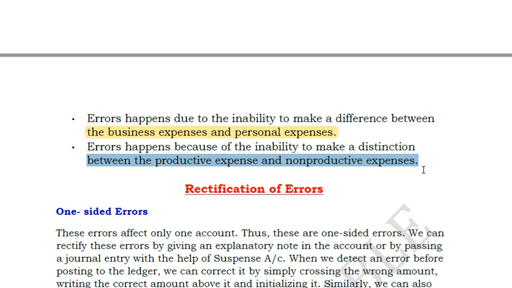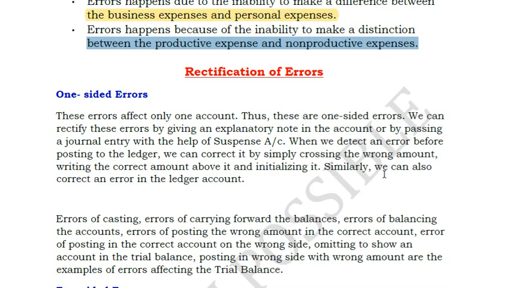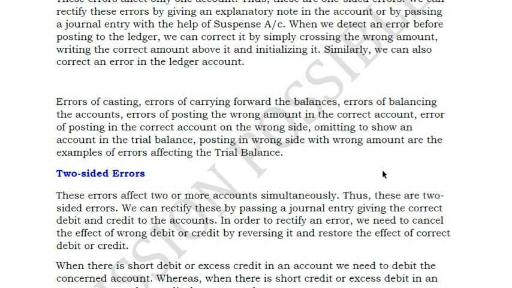Wrong posting of amounts, wrong posting into different accounts, posting of excess or posting of lesser amounts, all these result in non-tallying of the trial balance. So that is the reason rectification of errors come into the picture. So now again in rectification of errors, there are two concepts. One is one-sided errors. Another is two-sided errors.